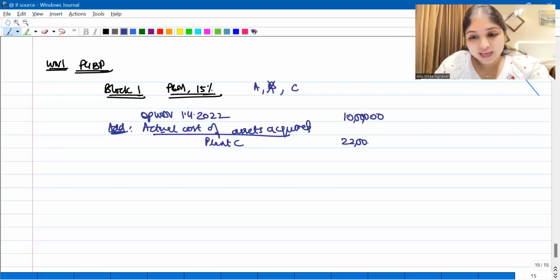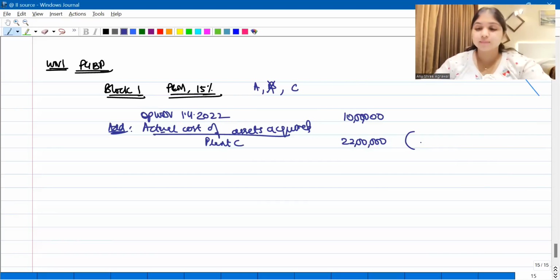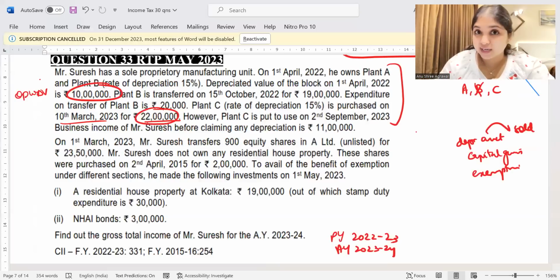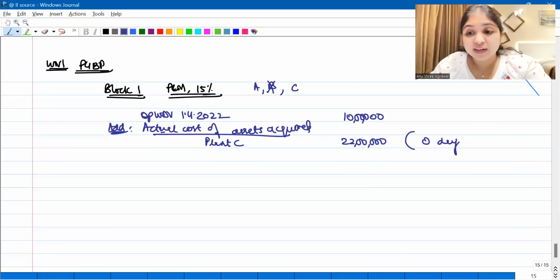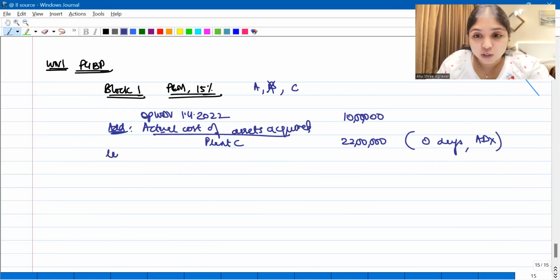Now, I gave you a rule. Whenever you purchase an asset, you always think about two things. Number one, was it put to use for at least 180 days? The question says, plant C was put to use only on 2nd September 2023. Tell me, was it put to use in the current year? It was not even put to use in the current year. So 0 days. Forget about 180 days. It was not put into use at all. If it is not even put to use during the year, will you have additional depreciation? Not at all. Then after this, what do you subtract?